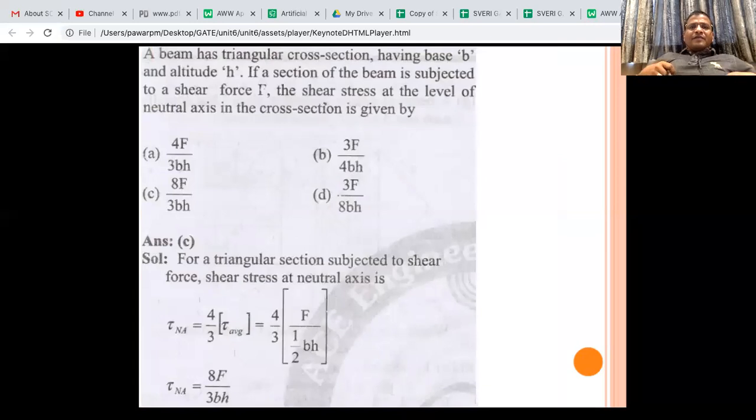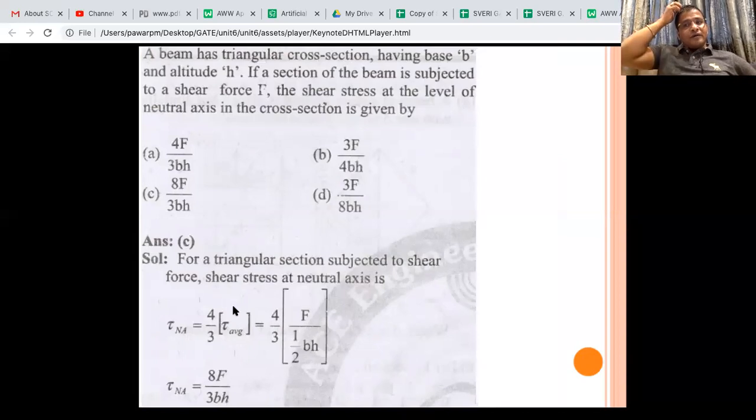The beam has a triangular cross section having base B, height H. If the section of the beam is subjected to shear force F, the shear stress at the level of neutral axis in the cross section is given by. So you should remember the direct formula, that is tau at the neutral axis is 4/3 of tau average.